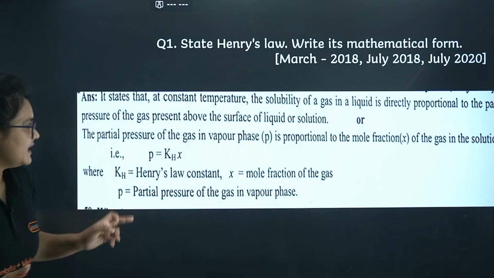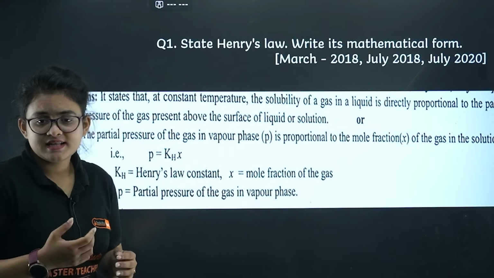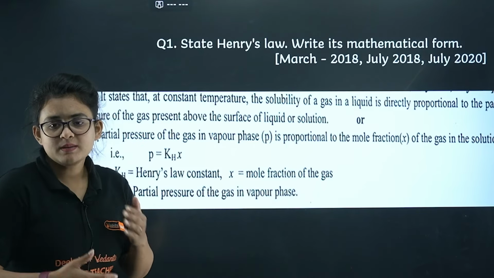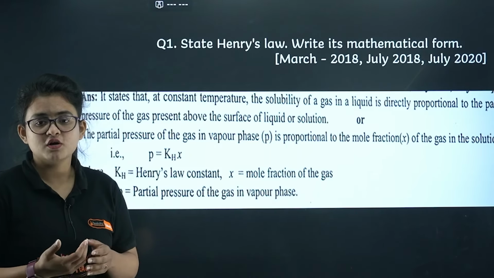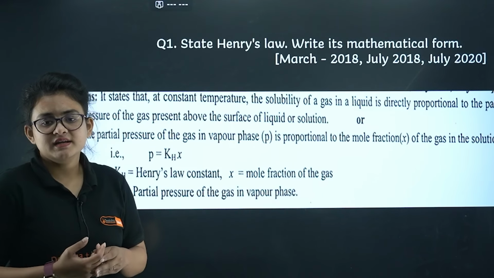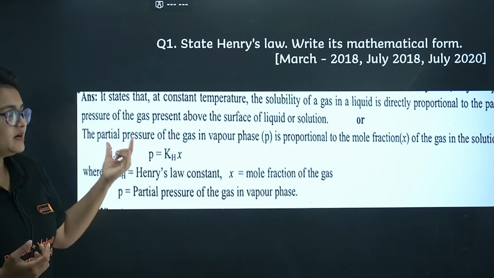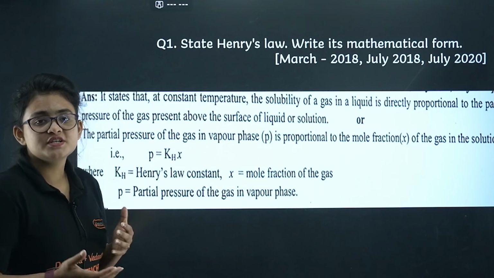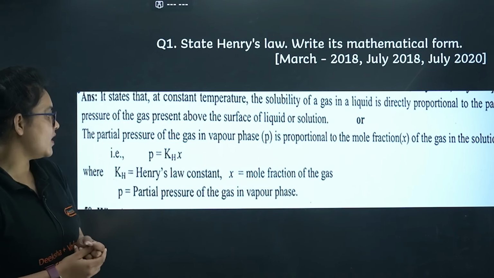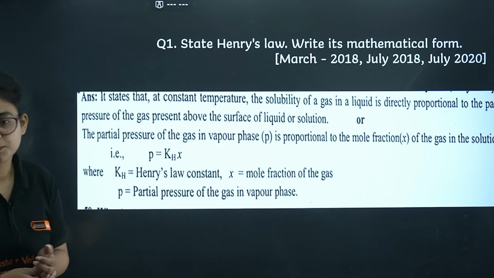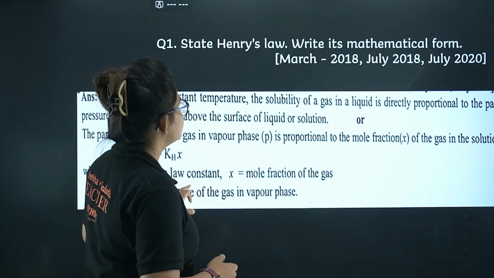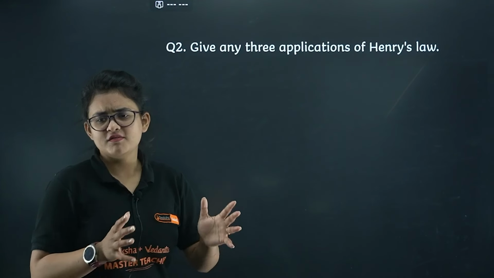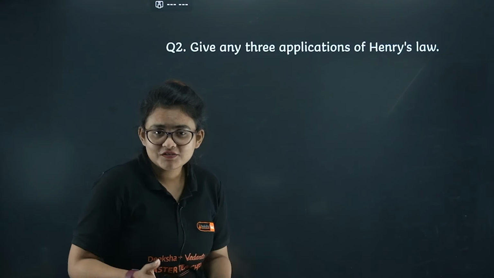You can directly write that it states that at constant temperature the solubility of a gas is directly proportional to the partial pressure of the gas. Okay, and whenever you are writing the mathematical expression, please make sure that you are writing the meaning of each term, like what is K, what is X, and what is P. I guess it's clear to you. Let's proceed further. Give any 3 applications of Henry's law. Very important question, repeated question.